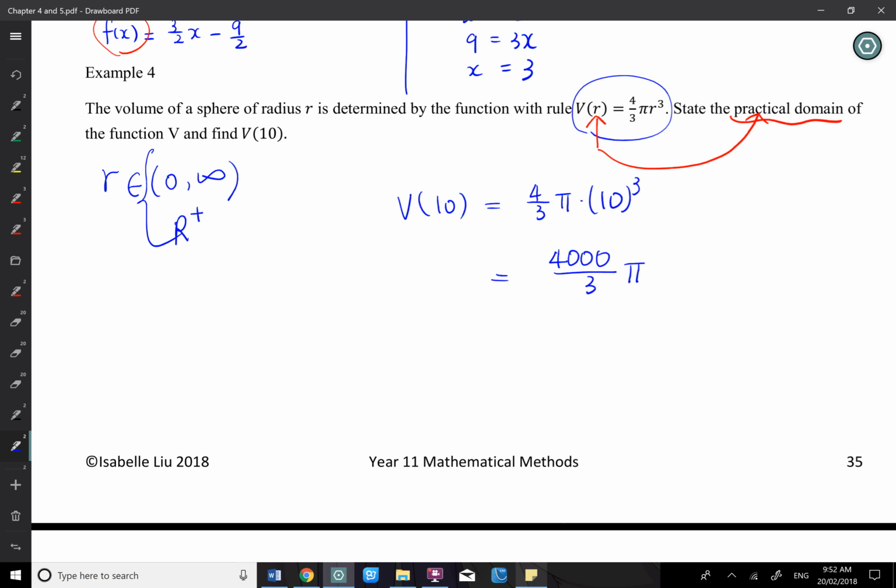If the question hasn't asked you to round to 2 decimals or 3 decimals, you must keep it in the exact form. It doesn't matter how complex the answer looks. You need to keep it as the exact form. So that's the exact form. I will just leave the answer like this.